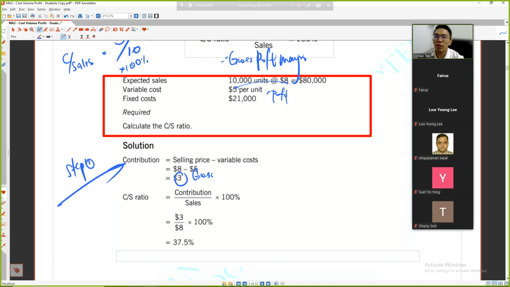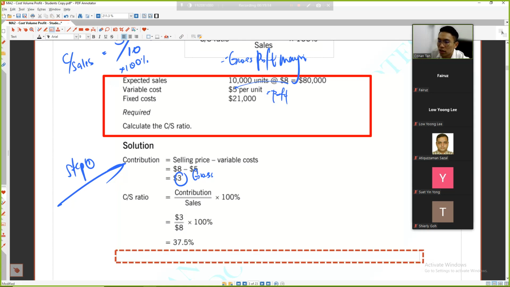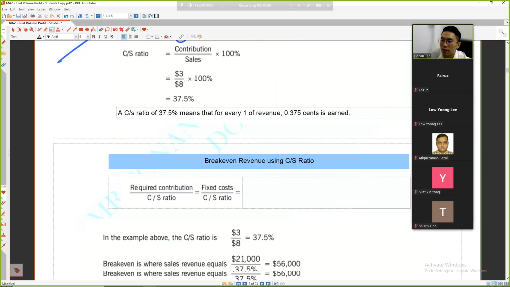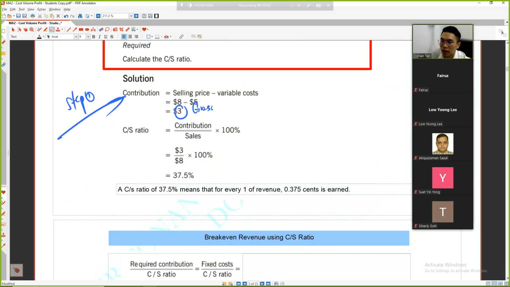So 37.5% shows that a CS ratio of 37.5% means that for every 1 ringgit of revenue earned, 0.375 is earned. Easy, done. Right now, I think you have finished copying it. Finish copying, type 1.